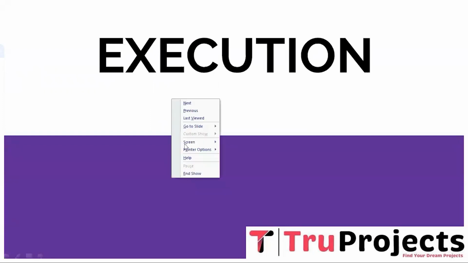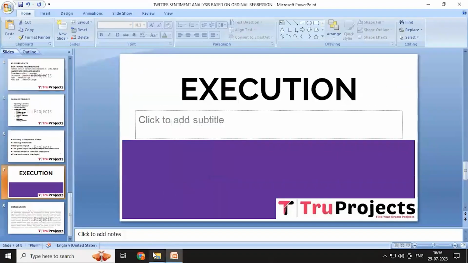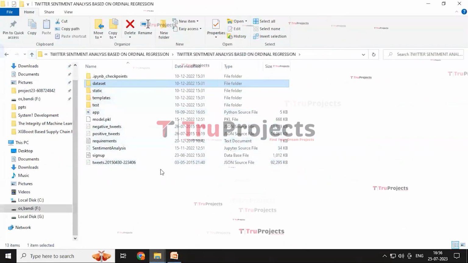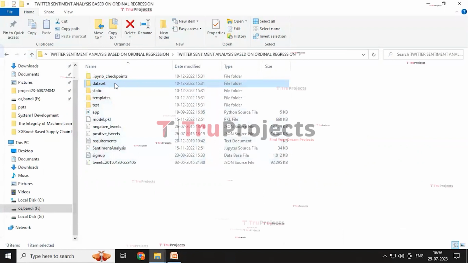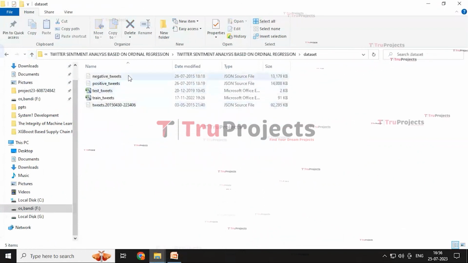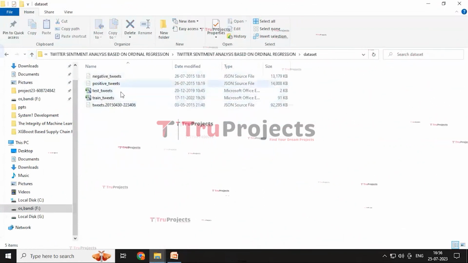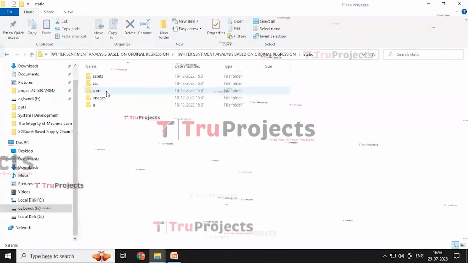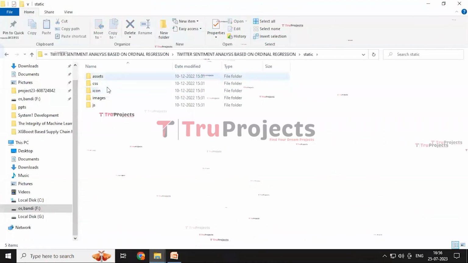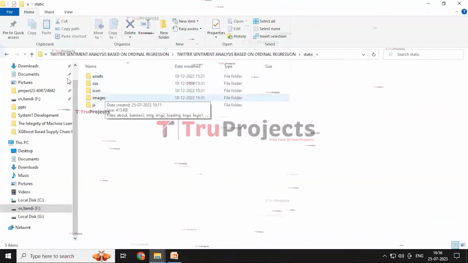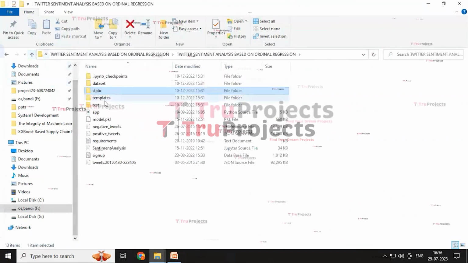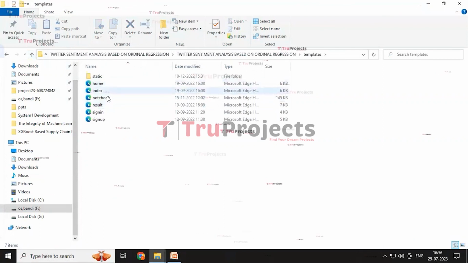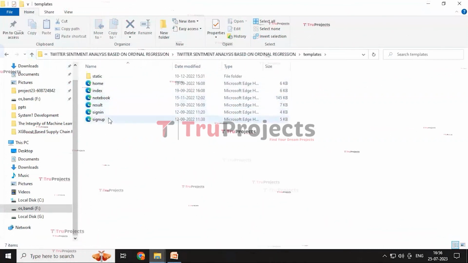The execution of the project. To execute the project, first we need to open the code folder. This is the code folder containing various files within it. The dataset folder contains the data and the test data that is used to find the performance of the model. And the static folder contains various folders like CSS, JavaScript, images, and assets. And the template folder contains the HTML documents like home, index, notebook, results, sign in and sign up pages within it.